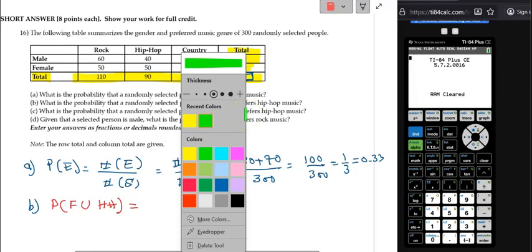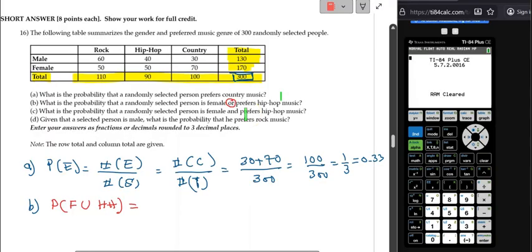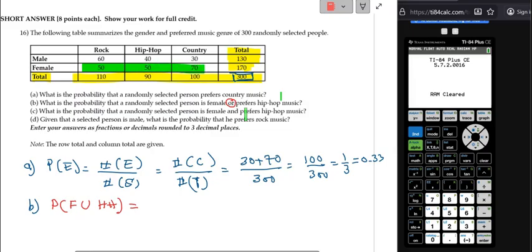Now, for a person to be a female, they have to be in this row. So they are 50, 50 and 70, right? Total 170. On the other hand, we are looking for the hip-hop music, and this is going to be this over here. I shaded one in green and one in red, to see that the 50 in the middle here is shaded twice. So be careful of counting the 50 twice.